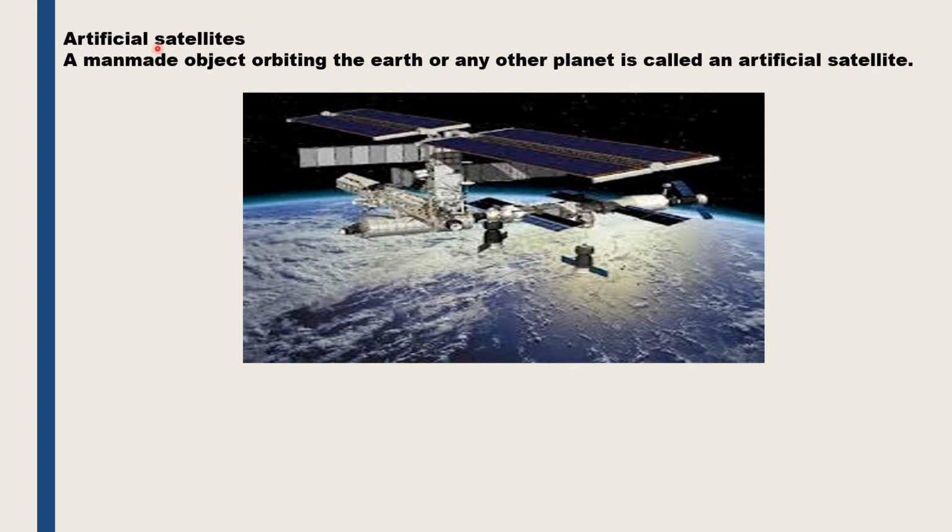What are artificial satellites? Artificial satellites are human built objects, and these human built objects orbit the Earth or any other planets in the solar system. So a man made object orbiting the Earth or any other planet is called an artificial satellite.